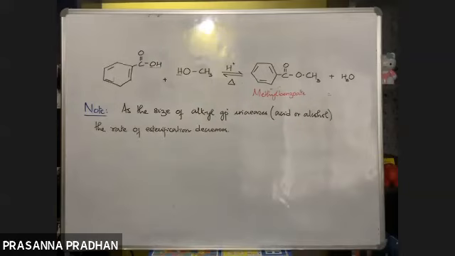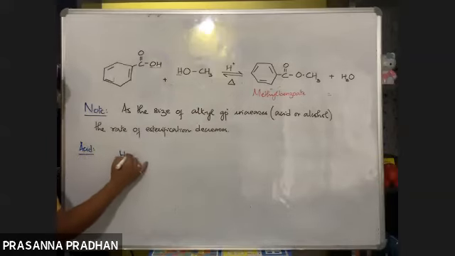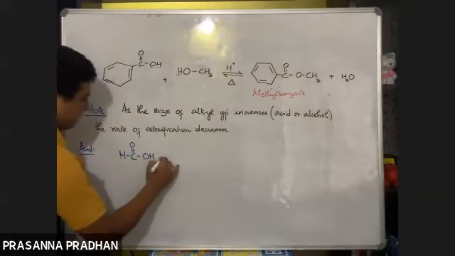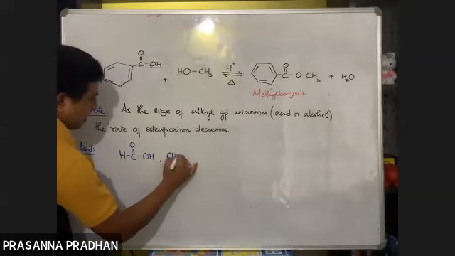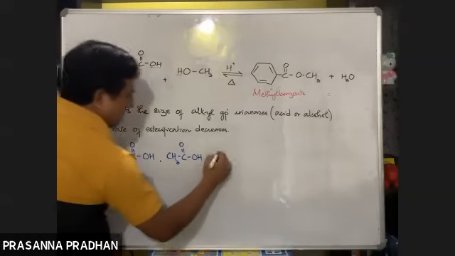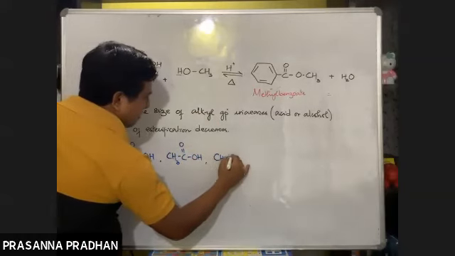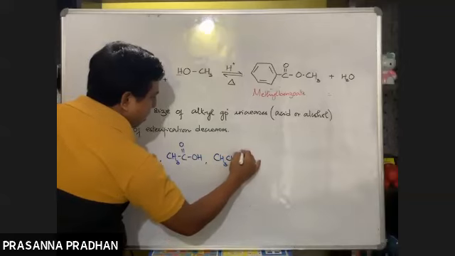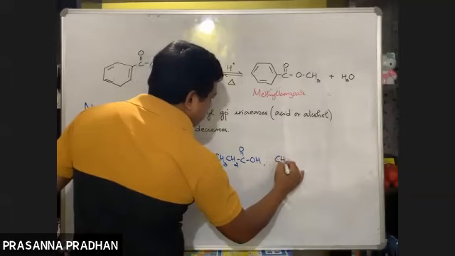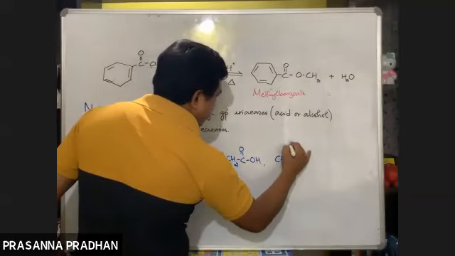So let us now compare the rate of esterification. I'll give you some acids, and you arrange them in increasing order of esterification reaction. First I'll give you formic acid, then acetic acid, then propanoic acid, then one branched acid, 2-methyl propanoic acid.